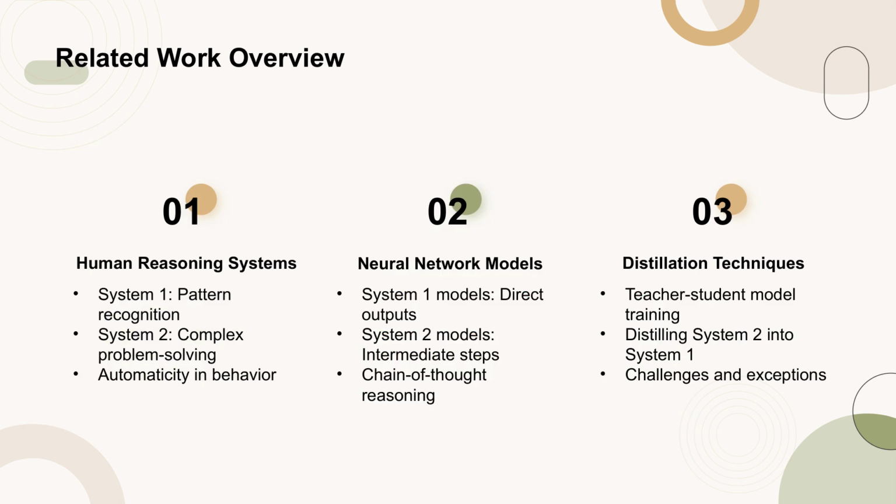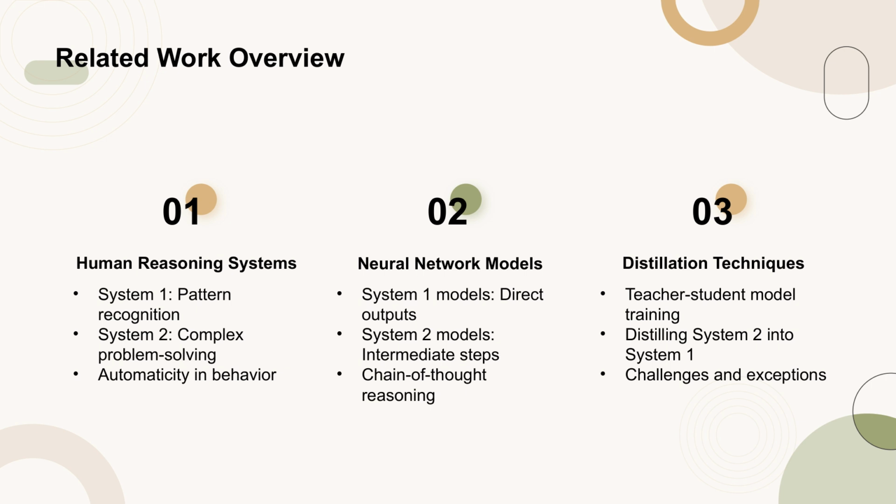In the related work, the focus is on understanding human reasoning systems and their analogs in neural network models. System 1 in humans is characterized by quick, pattern-based decisions, while System 2 handles complex problem-solving. Similarly, in neural networks, System 1 models output responses directly, whereas System 2 models use intermediate steps for reasoning.